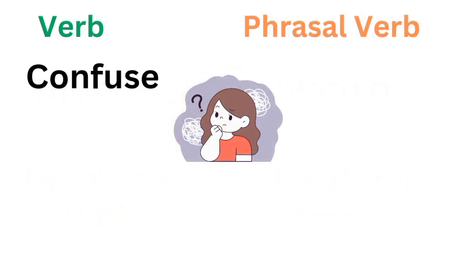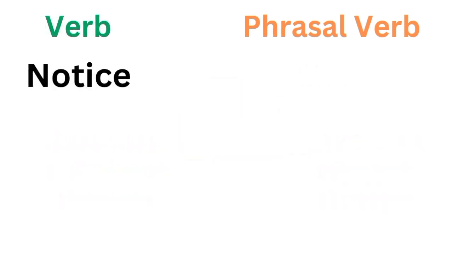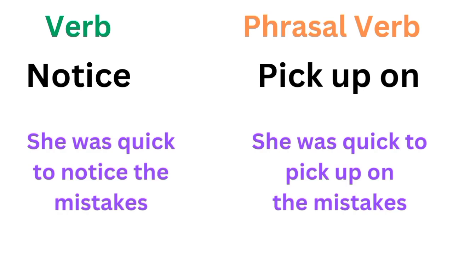Confuse. The phrasal verb for confuse is mix up. For example, there was a confusion at the store, or there was a mix-up at the store. Notice. The phrasal verb for notice is pick up on. For example, she was quick to notice the mistakes, or she was quick to pick up on the mistakes.